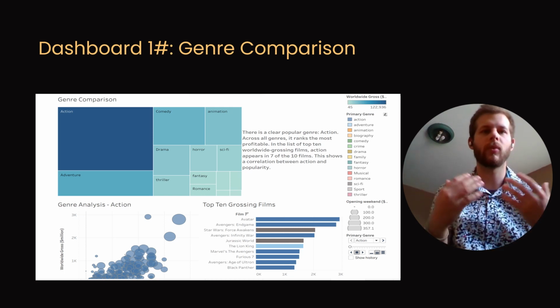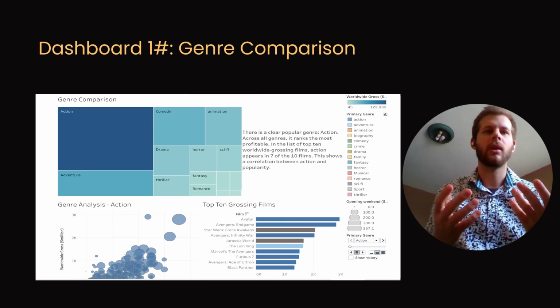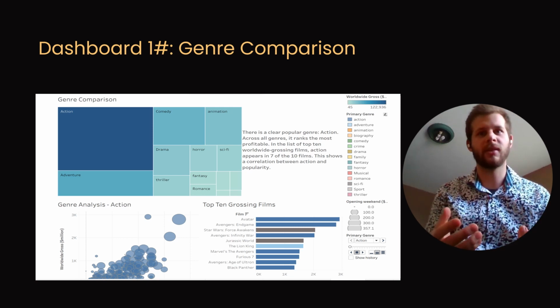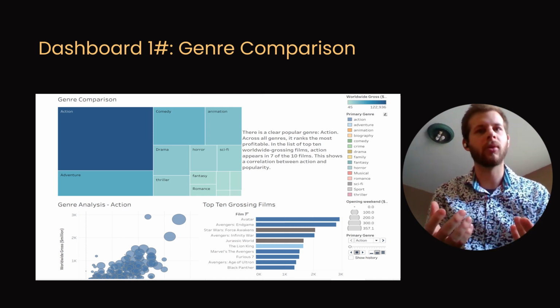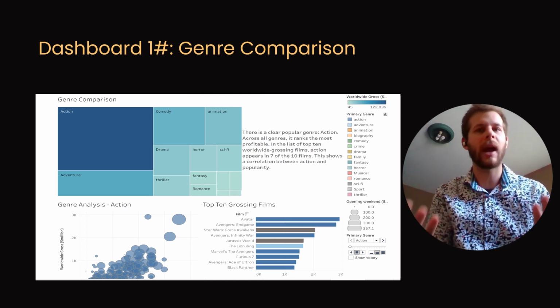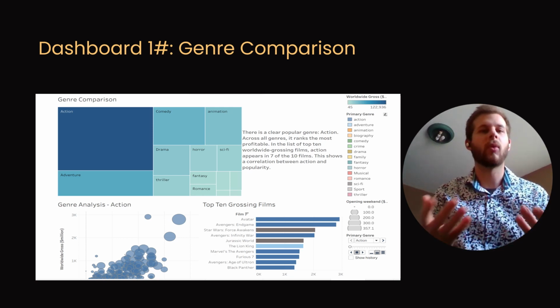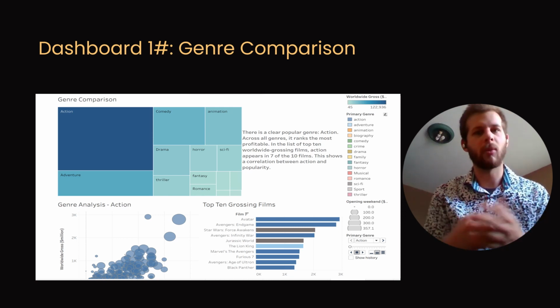What we wanted to show in this was that there's a clear profitability benefit in an action film, because more people tend to want to pay to see an action film at a theater or to buy it, as we can see with these statistics that show that it is way more popular.